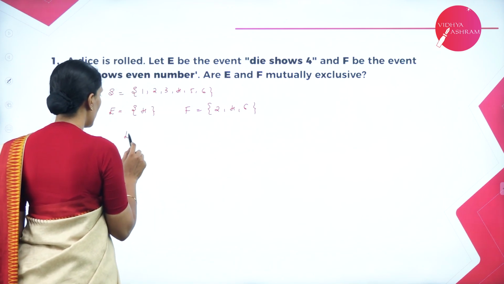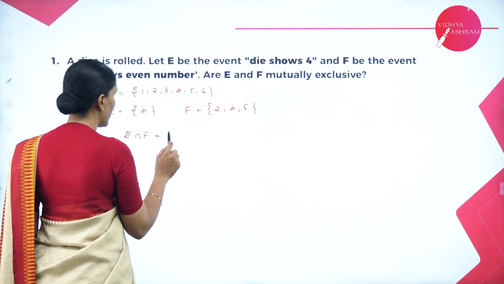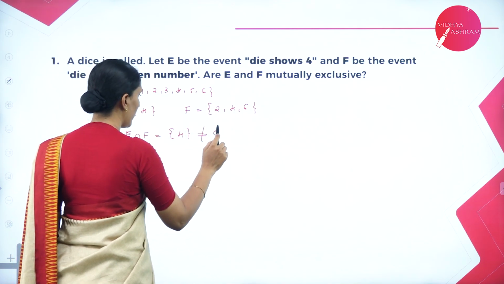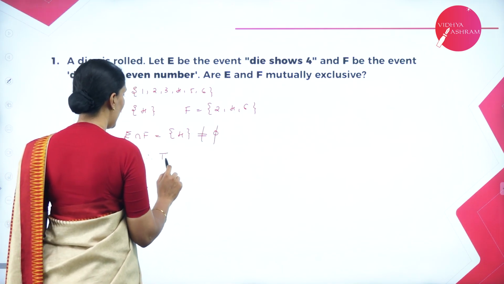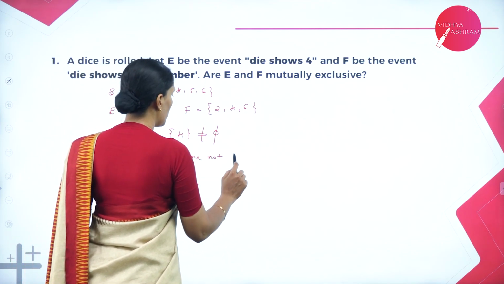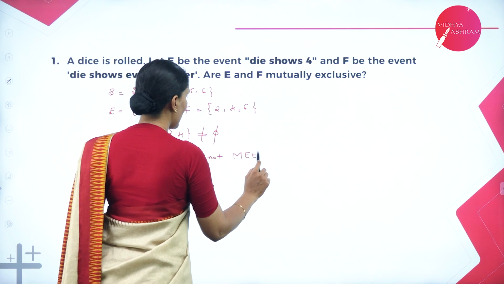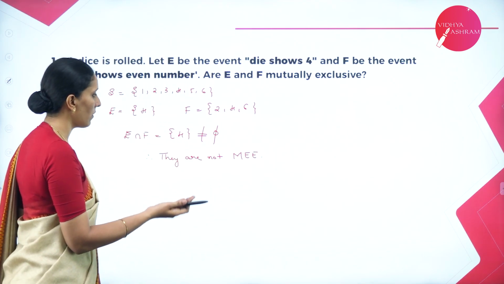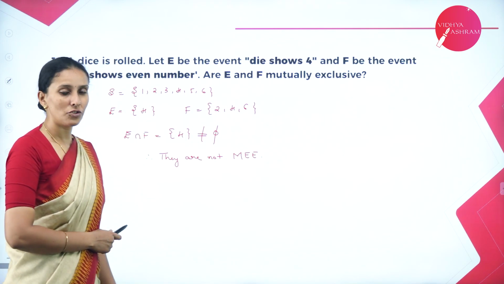So here E intersection F is {4}. This is not equal to empty. Therefore, they are not mutually exclusive events. I'll write here in the form of MEE. So it is not mutually exclusive events because they are not disjoint.